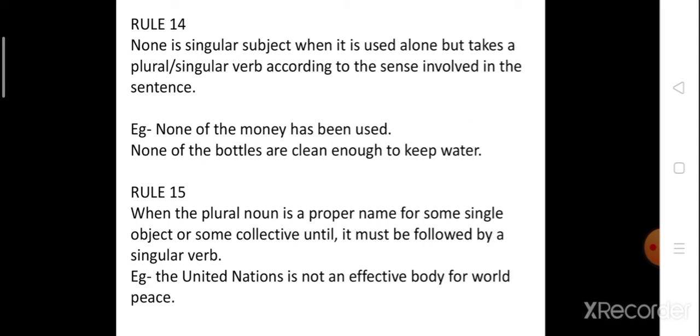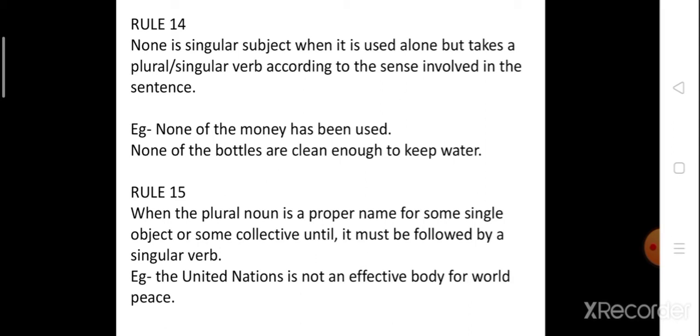Now see the examples. None of the money has been used. Here you can see the sentence has a singular meaning. That means the verb used here is singular. None of the money has been used.